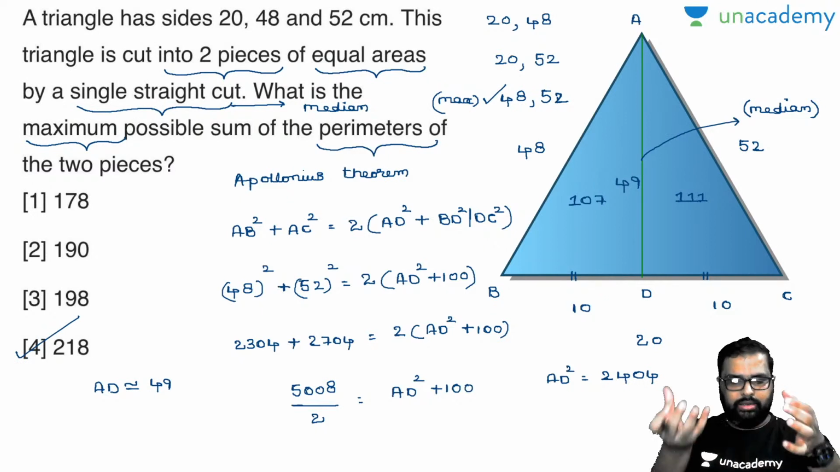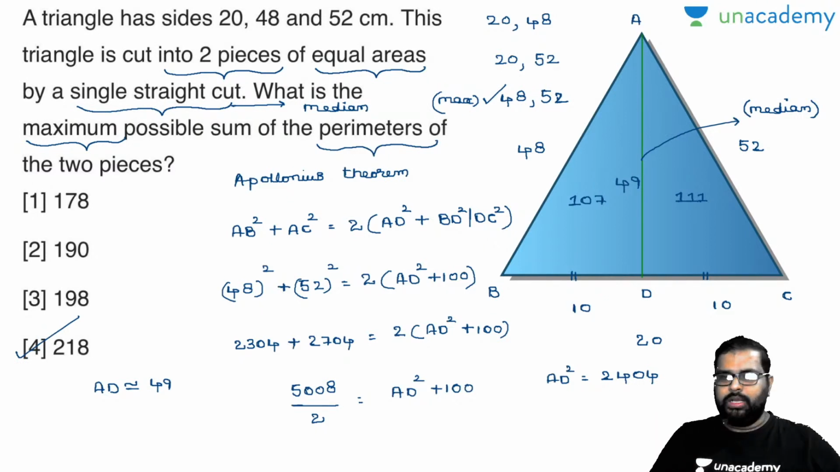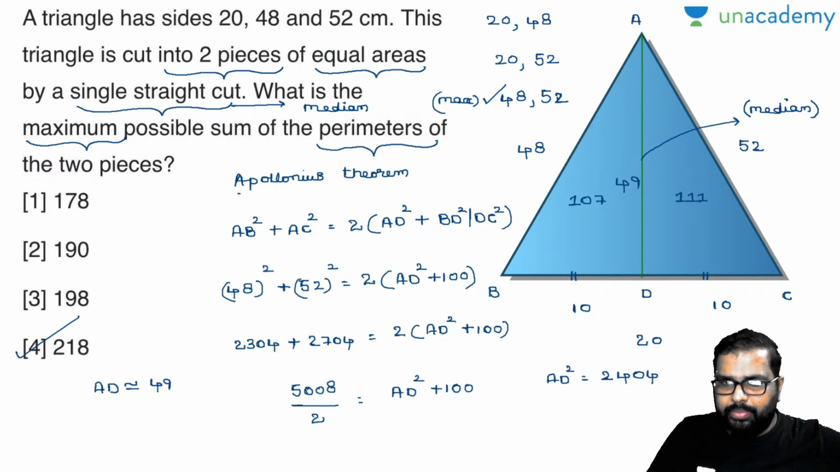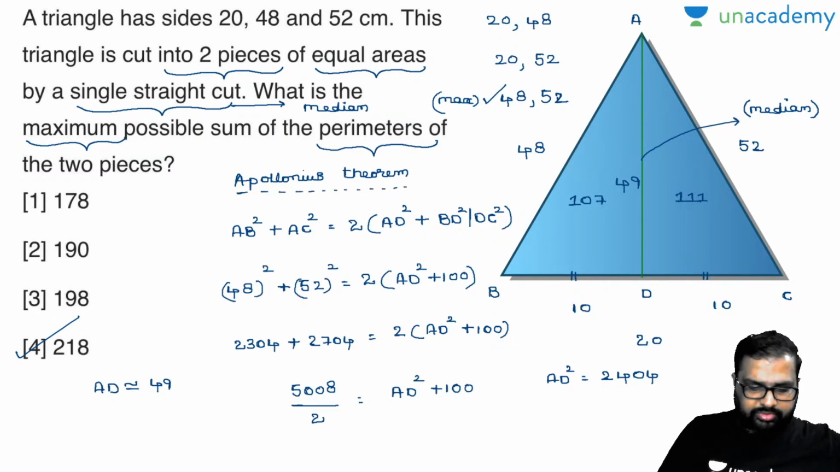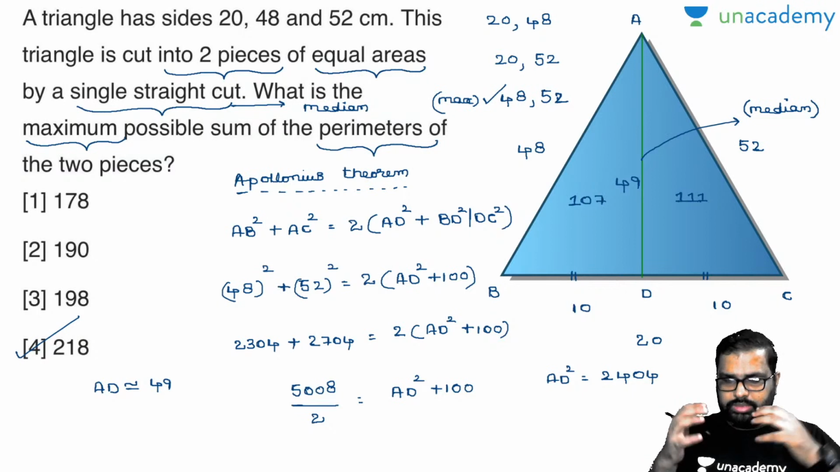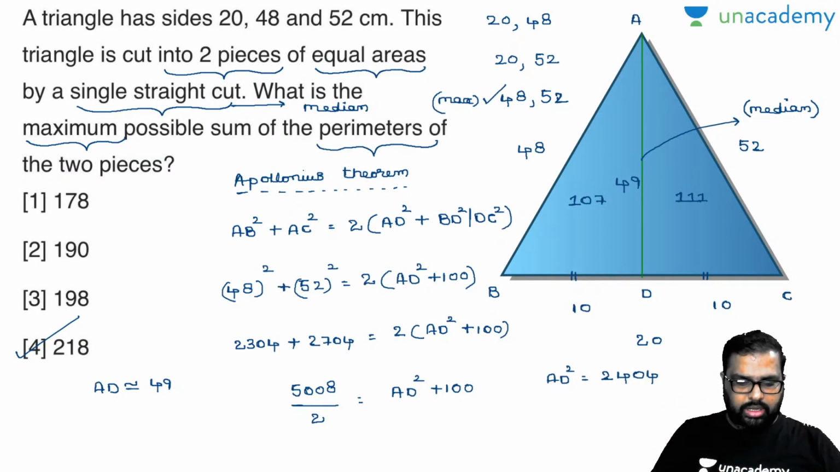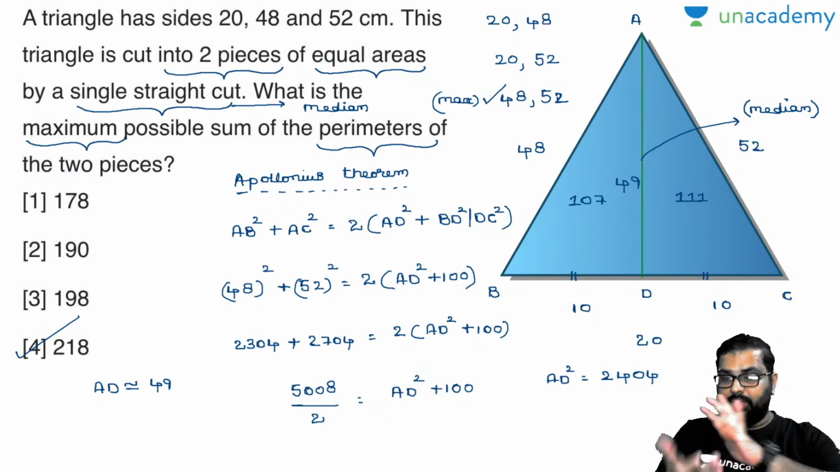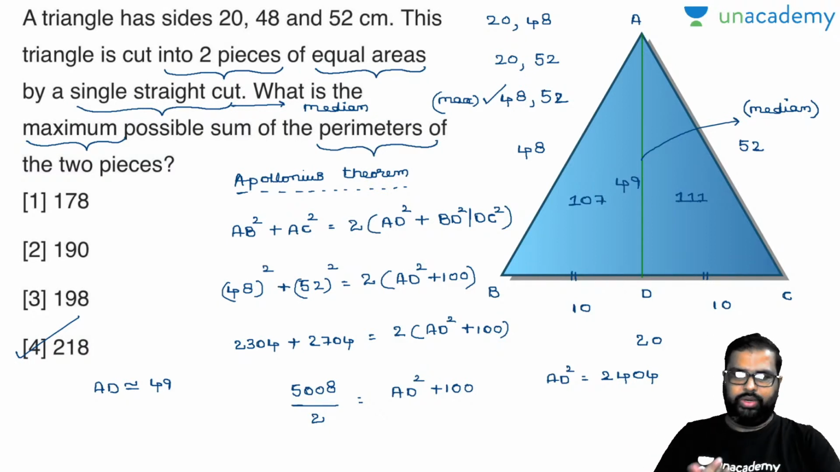218. Now see here, I got the maximum value there. So I have done this with Apollonius theorem, right? Whenever you get a median, am I right or wrong? Did you get my point there? If you get a question on median, then automatically you have to apply Apollonius theorem. Did you get the logic there?